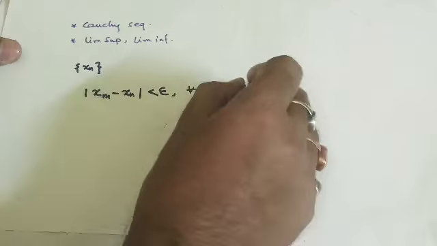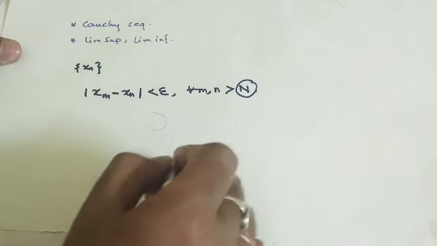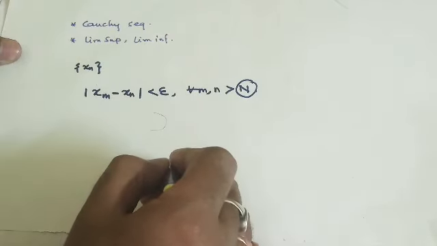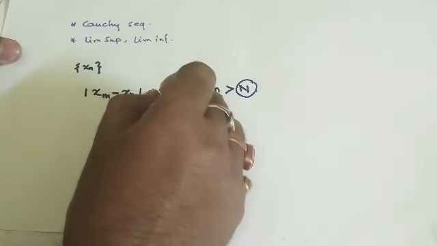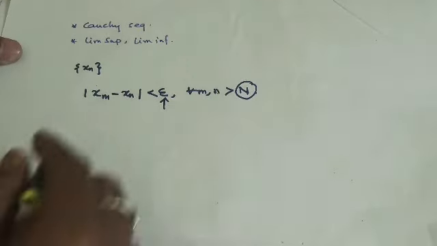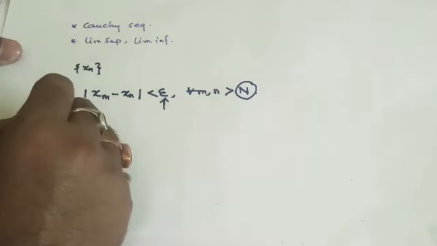After a certain term, that is after the Nth term, the difference between any two terms can be made as small as we please. That stands for epsilon. So the definition is something like that.